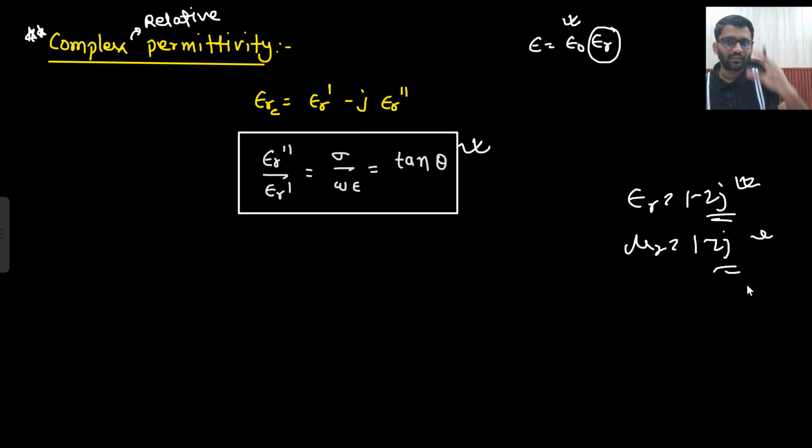So this complex permittivity can be introduced in your examination, but there is very rare chance that they will ask any question on that. Okay, but if they ask, you can remember one basic thing, which is that the ratio of imaginary part to the real part will be sigma upon omega epsilon, and that will be equal to your loss tangent. Is that clear to you? Sometimes if they ask some question, then you can keep this in mind.